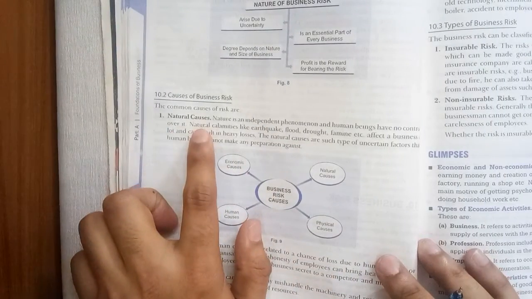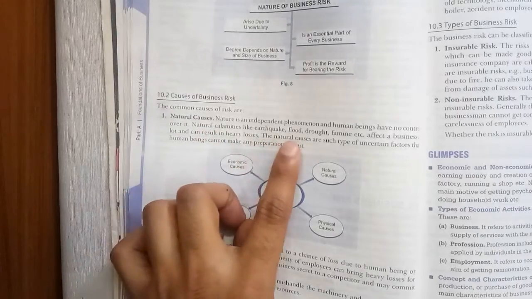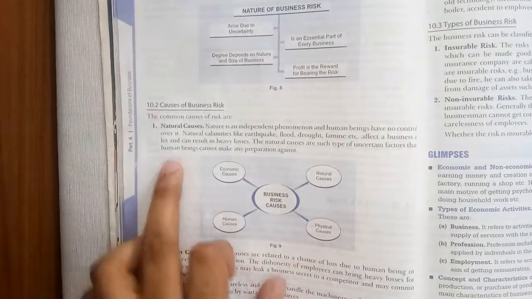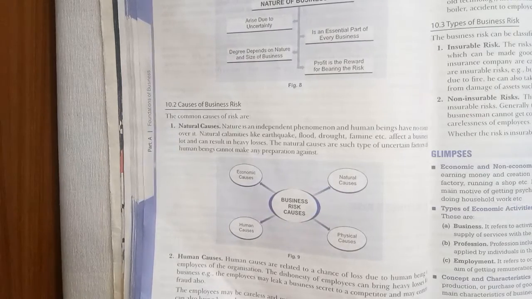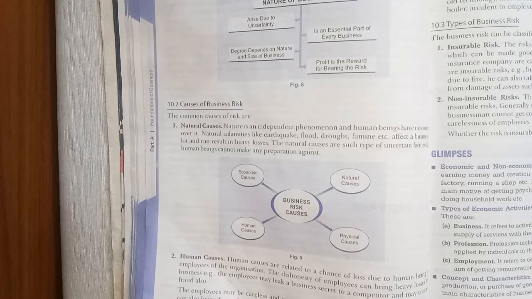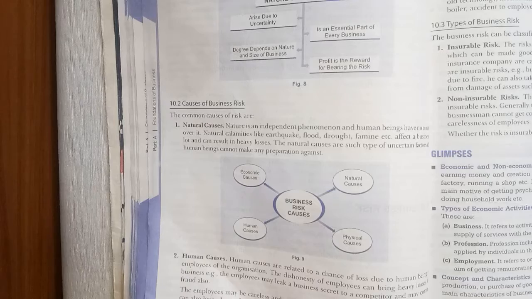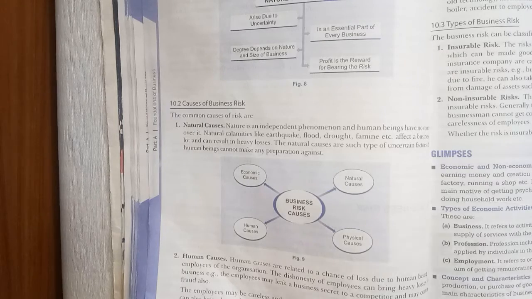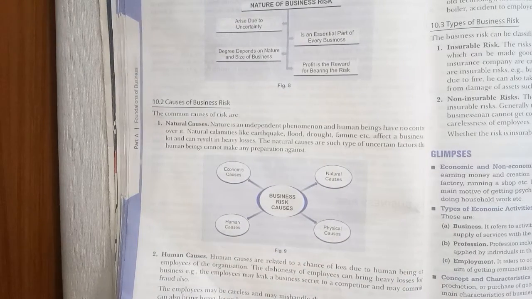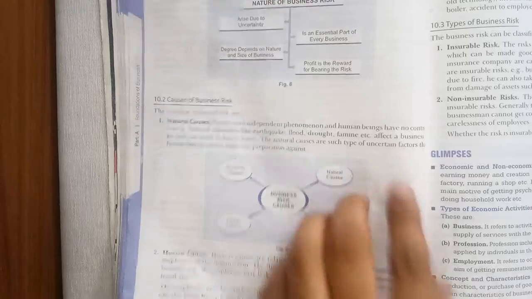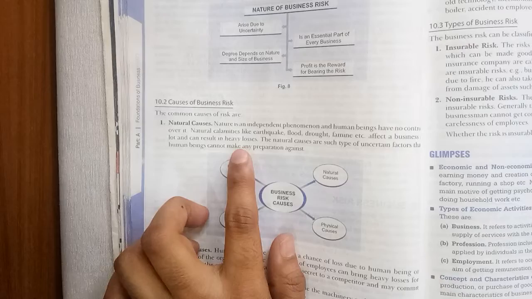First one is natural causes. Now what is natural causes? The natural cause is the independent phenomena and a human being has no control over it. You cannot control this. It may occur at any time. If we talk about earthquake, lightning, heavy rains, famine, this is all a natural cause. We never know when it is going to happen. But it really impacts our business. This is beyond our control, but this is going to impact our business. It can affect a business a lot and can ultimately result in lower sales and ultimately losses.